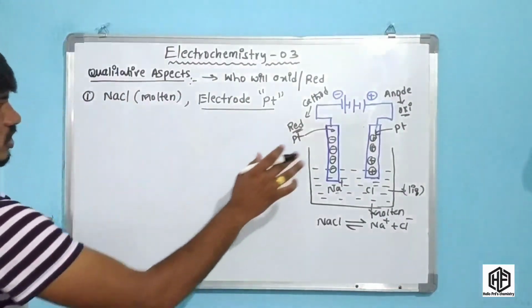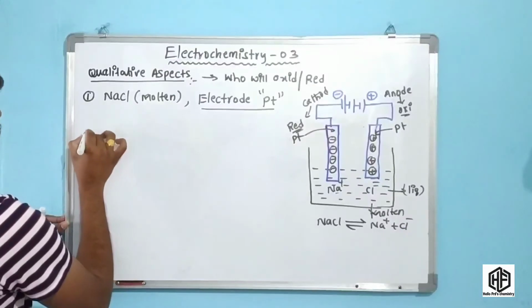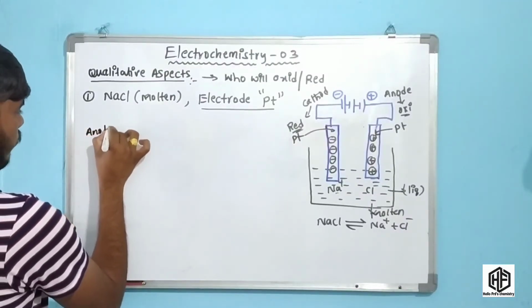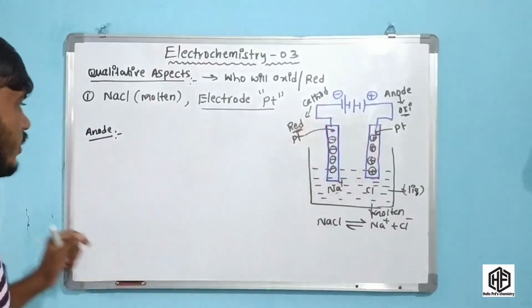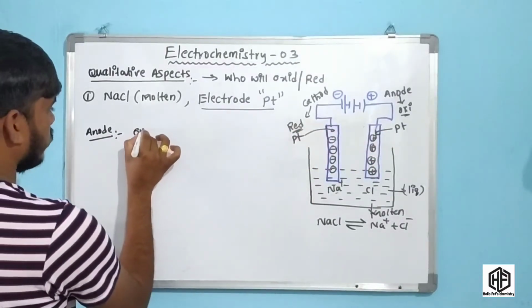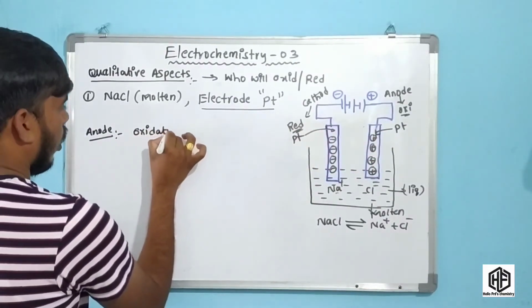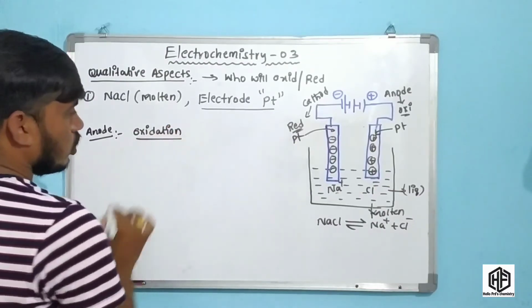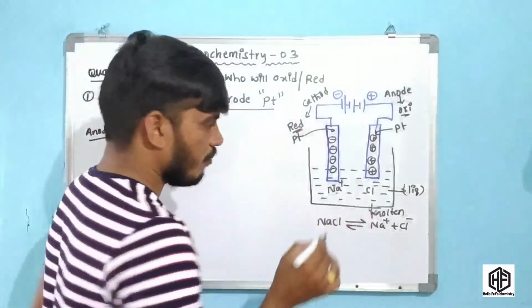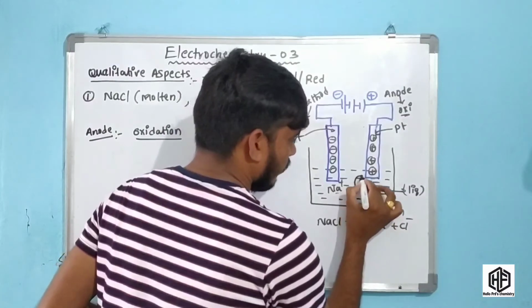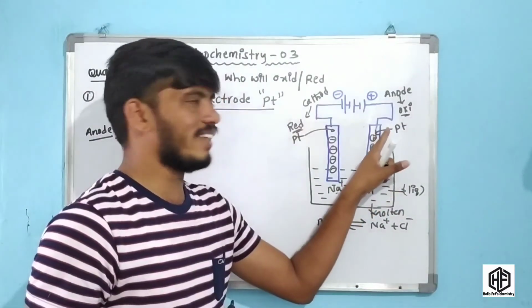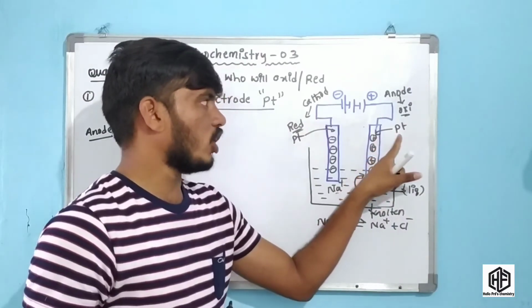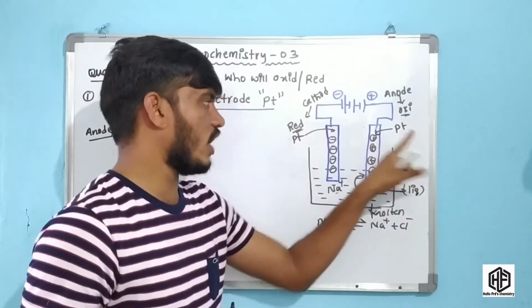Okay friends, first of all at anode side, oxidation takes place. At anode side oxidation takes place. So what happened there, friends? Here this is Cl minus ion. Cl minus ion loses electrons towards this anode side, towards this positive electrode.